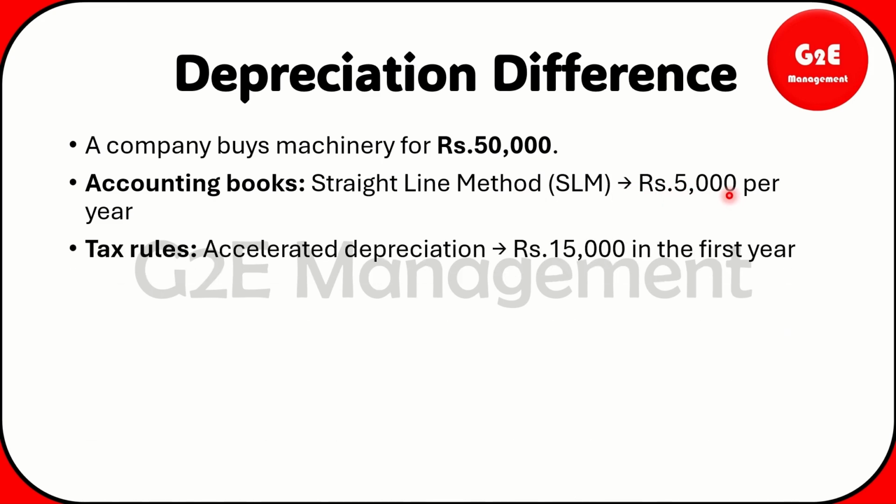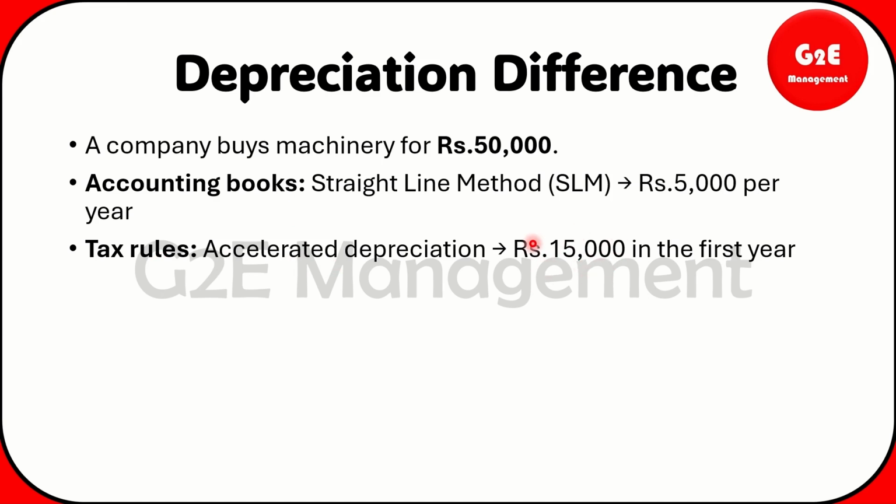But for tax rules will be accelerated depreciation. It means we can call it as written down value method will be there, right? So based on that method only the asset depreciation will be calculated. If it is in whole 3 years, it will consider for a particular year itself. So each and every year we will take it for accounting books, but for tax book we will consider the first year itself. We will take it for whole depreciation value.